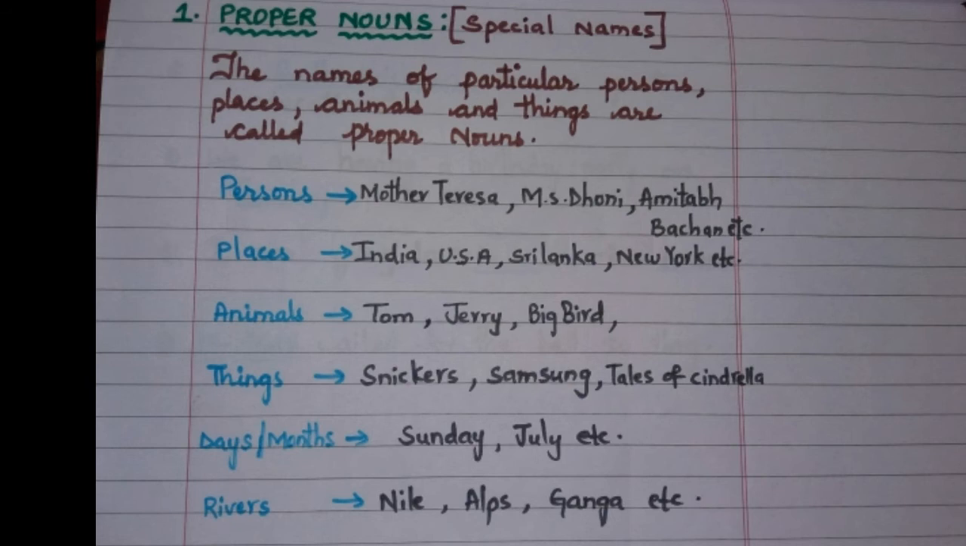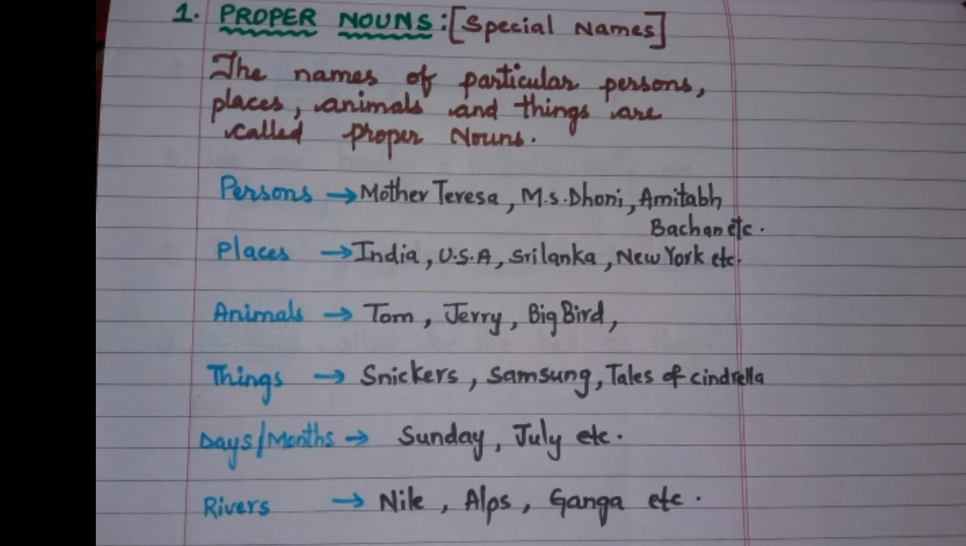Come to the first, proper noun. What does it mean? Proper noun is nothing but it is having special names. So the names of particular persons, places, animals, things are called proper nouns and it always begins with a capital letter. Suppose I have written here some examples for persons. Persons are nothing but Mother Teresa, MS Dhoni, Amitabh Bachchan, Aishwarya Rai, Sachin Tendulkar. As many person names as you can write, no problem.